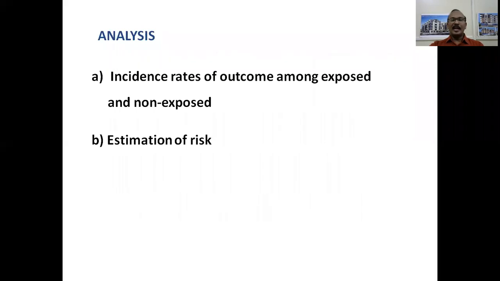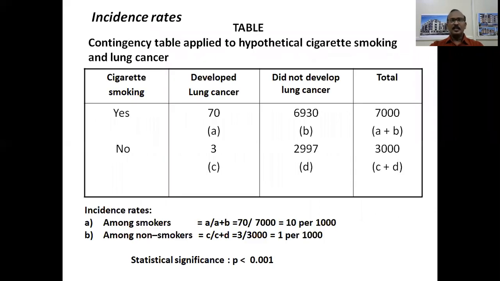Now, we need to analyze whatever we have got from both the study cohort and the control cohort about the incidence of outcome among the exposed and the non-exposed, and the estimation of risk. In this 2x2 contingency table regarding cigarette smoking and lung cancer, the study cohort or exposure cohort is 7,000, of which 70 have developed lung cancer and 6,930 have not.